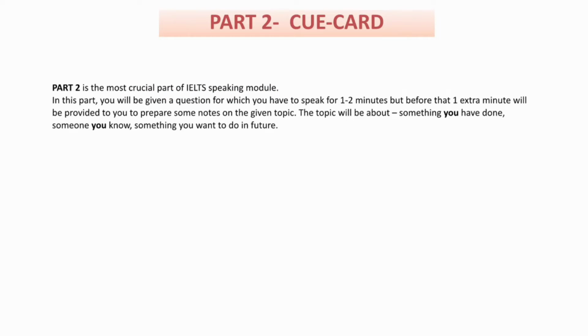In this part, you will be given a question. You will get only one question, for which you have to speak for 1 to 2 minutes. You just have to communicate with your examiner and give your introduction, reasons and examples related to the question asked by the invigilator. But before that, 1 extra minute will be given to you to prepare some notes on the given topic.